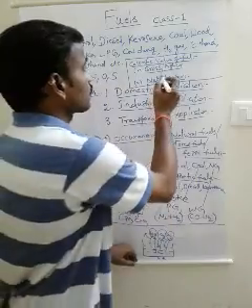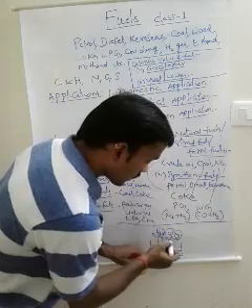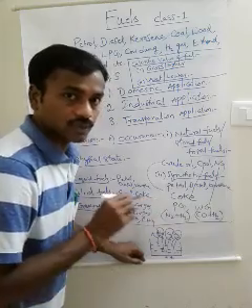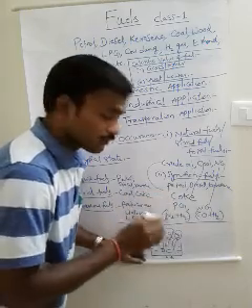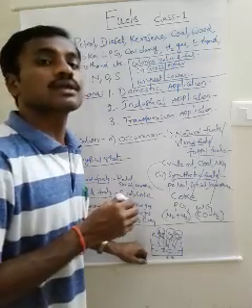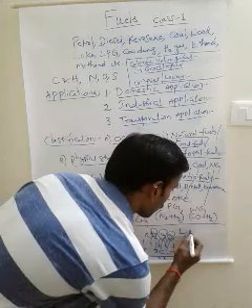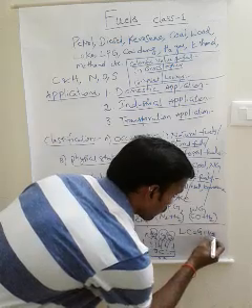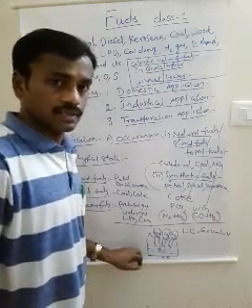Next, what is net calorific value? Net calorific value means the vapors are allowed to escape. There is no condensation of vapors. Then only the amount of heat liberated from the combustion of fuel is taken as the net or lower calorific value. So lower calorific value, or net calorific value, is equal to gross calorific value minus latent heat of vaporization.